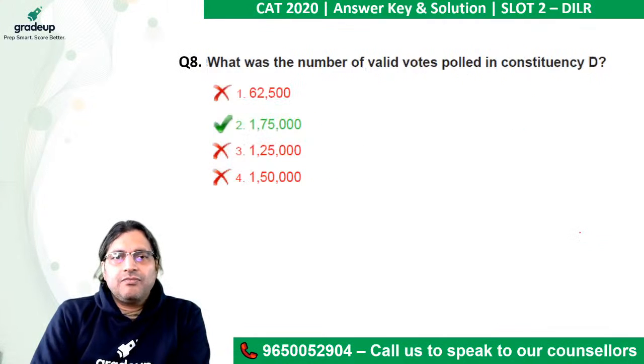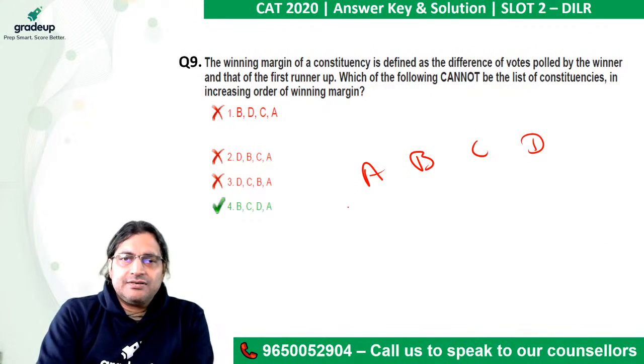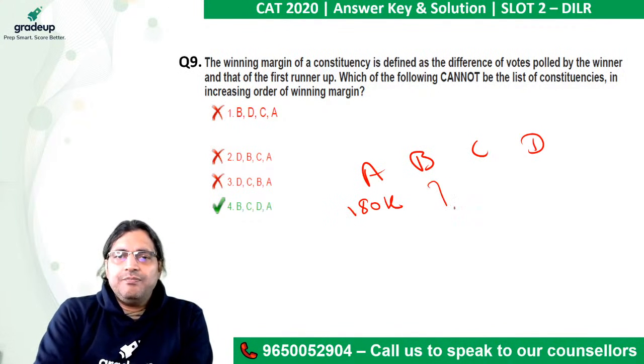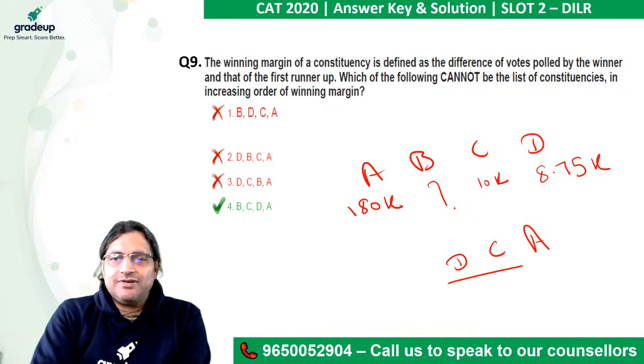So 1,80,000 for A, B we do not know. For C, 10,000. For D, this is 8,750, so 8.75K. Now one thing is for sure: in increasing order we do not know about B, but D, C and A should be in this sequence.